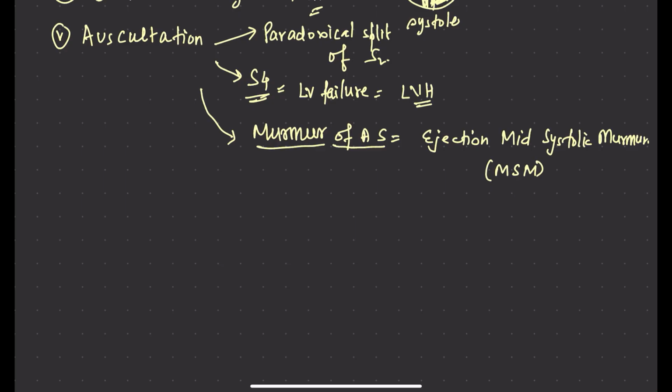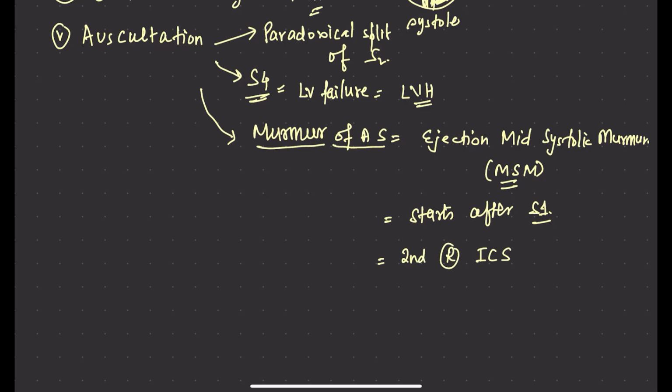We abbreviate it as MSM. An ejection mid systolic murmur starts after S1, reaches a peak, and ends before aortic valve closure. Right? It starts after S1. It is low pitched, rough, rasping in character and loudest at the base in the second right intercostal space. Very peculiar. Second right intercostal space.